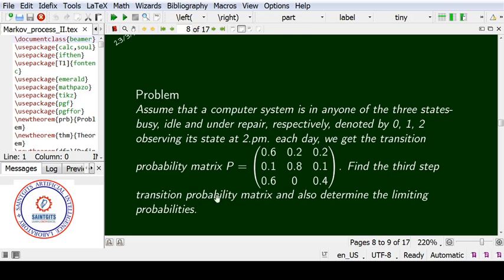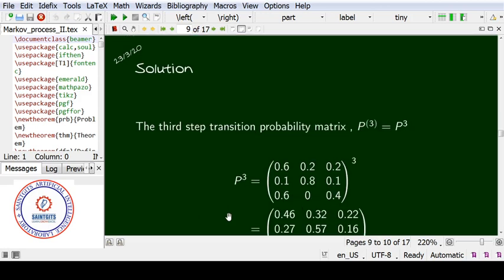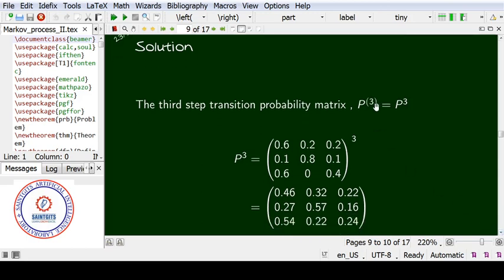Find the third step transition probability matrix, that is P3, P cube, and also determine the limiting probability, that means the long term probability measure. First of all, we find the third step transition, P3, which is equal to P cube, because the Chapman-Kolmogorov theorem states that P raised to 3 is the same as the third step transition probability.